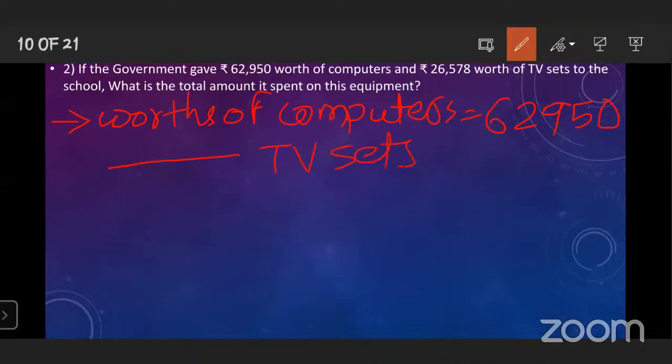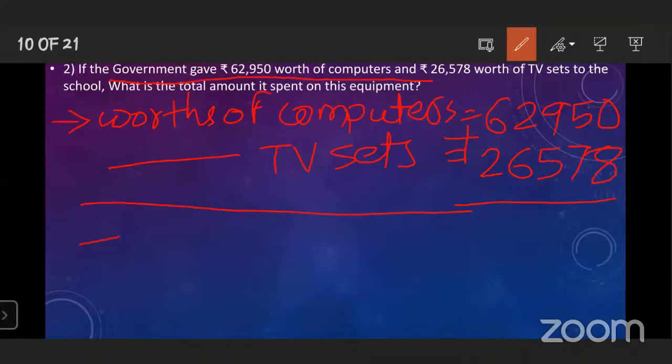What is the worth of TV set? 26,578. Very good. Which method we have to use? Addition. Yeah, addition, because in the question you can see the question starts from here: what is the total amount spent on this equipment? Total amount. Which answer we will get? That is the total amount spent. This is your answer.